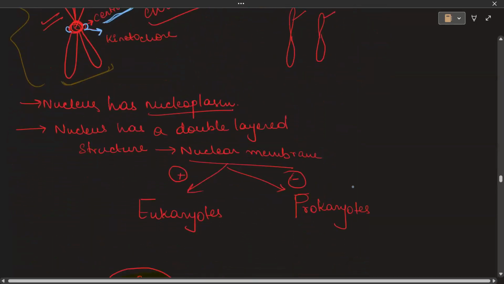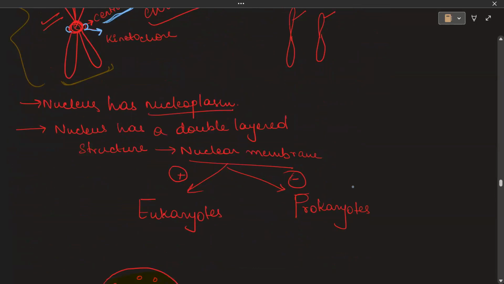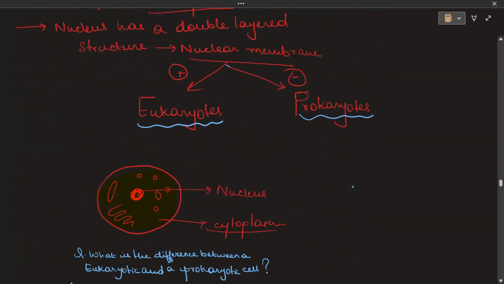Like the cell has the cytoplasm, in the same way the nucleus has the nucleoplasm. Always remember that the nucleus has a double layer structure, and that is the nuclear membrane. This nuclear membrane is absent in the case of prokaryotes and it is present in the case of eukaryotes.